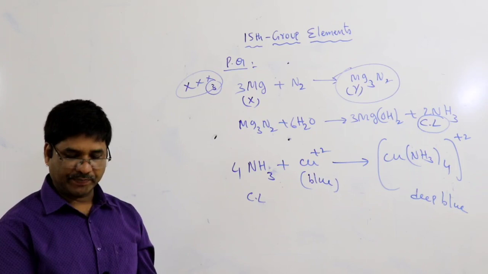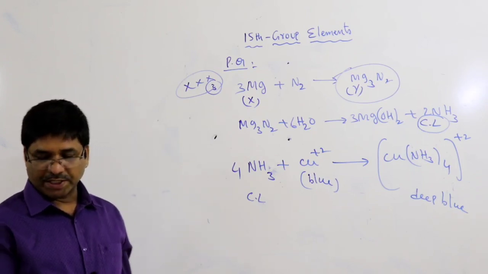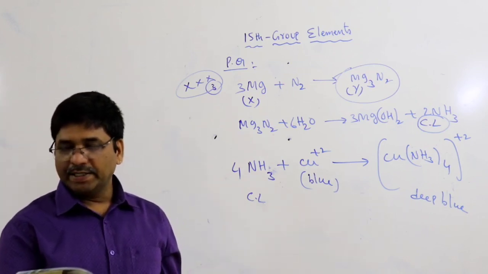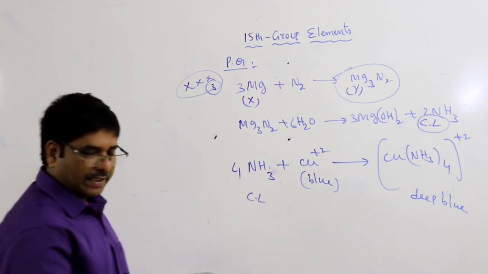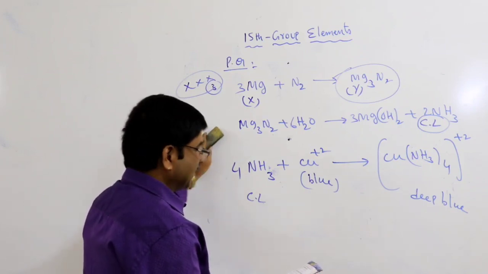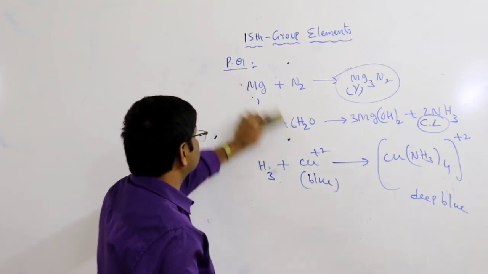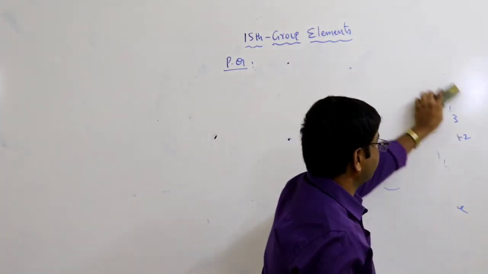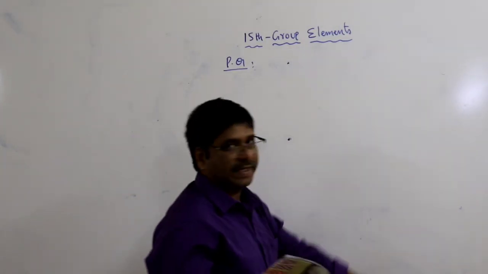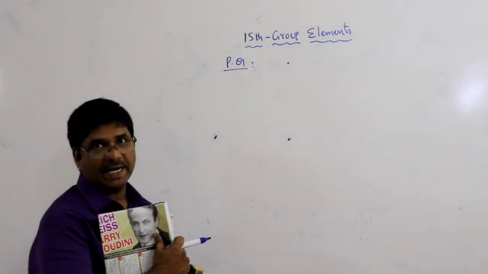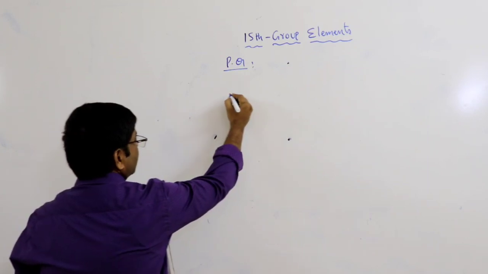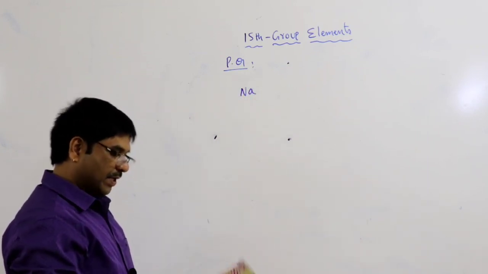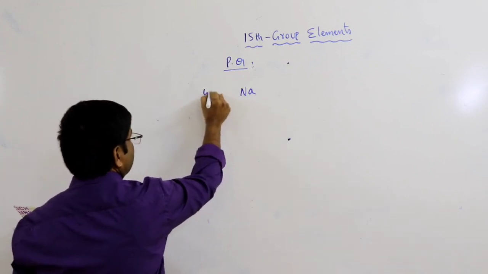Very important question. Next one, 4th question: extra pure nitrogen can be obtained by heating of. You know that pure nitrogen gas is prepared from azide compounds, you know that sodium azide.